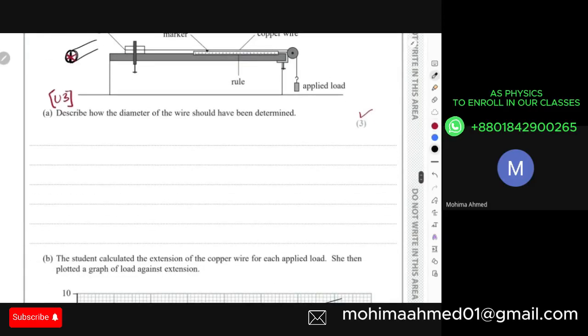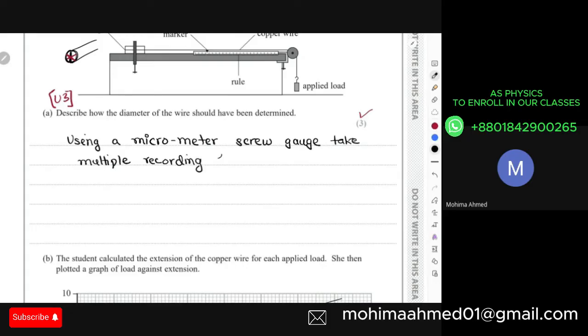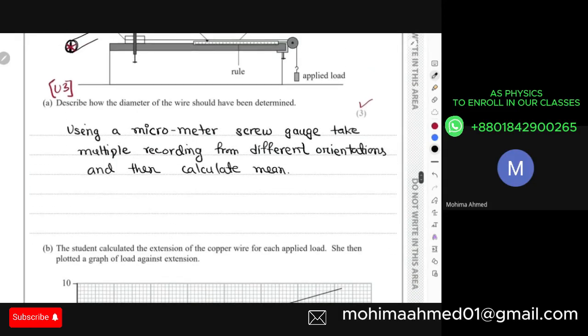Now, as I was explaining, I'm going to say that using a micrometer screw gauge, calculate the mean.